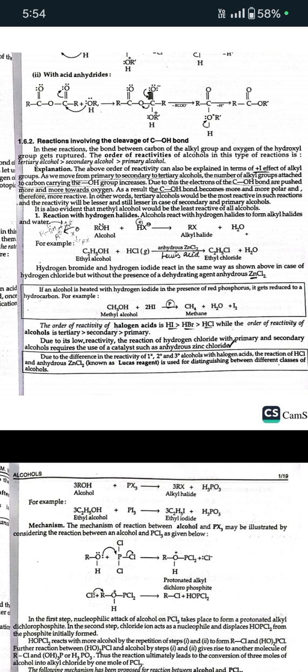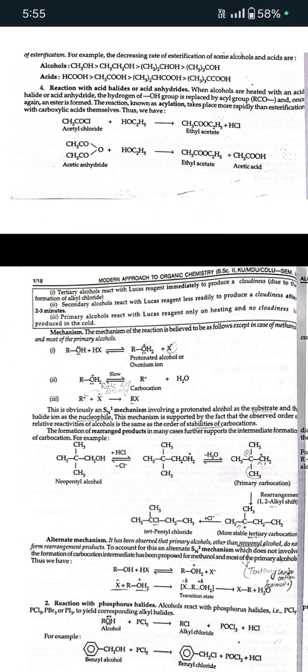First is reaction with hydrogen halides. Alcohols react with hydrogen halides to form alkyl halides and water. Hydrogen bromide and hydrogen iodide react in the same way as shown above in the case of hydrogen chloride, but without the presence of a dehydrating agent, that is anhydrous ZnCl2. The order of reactivity of halogen acids is HI, HBr, HCl, while the reactivity of alcohols is tertiary, secondary, and primary. Due to its low reactivity, the reaction of hydrogen chloride with primary and secondary alcohols requires the use of catalysts such as anhydrous zinc chloride. Here is the mechanism of this reaction now.